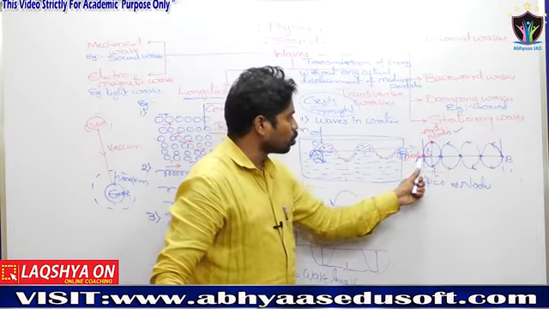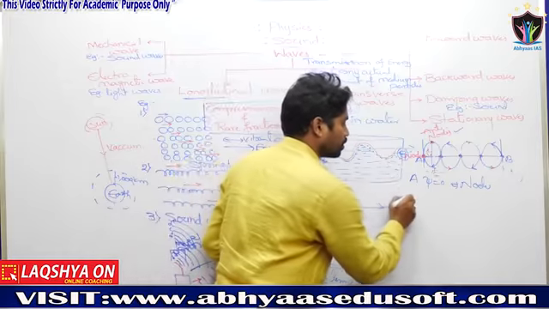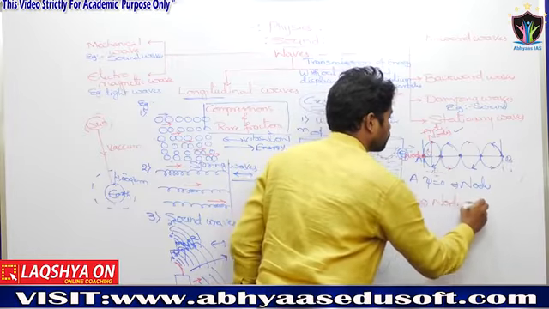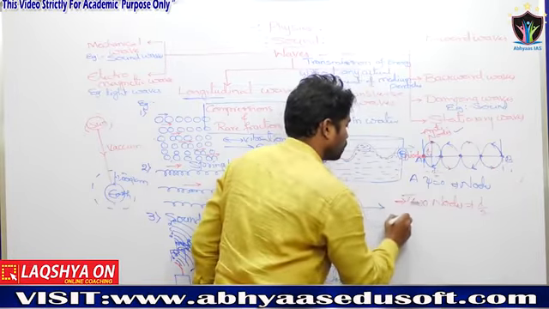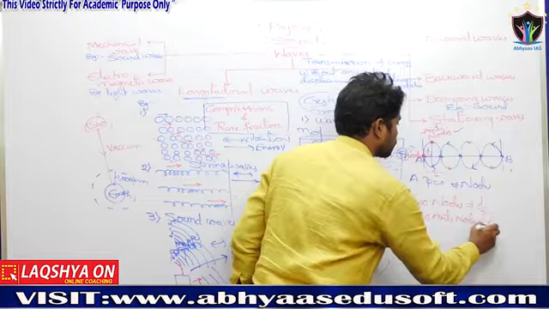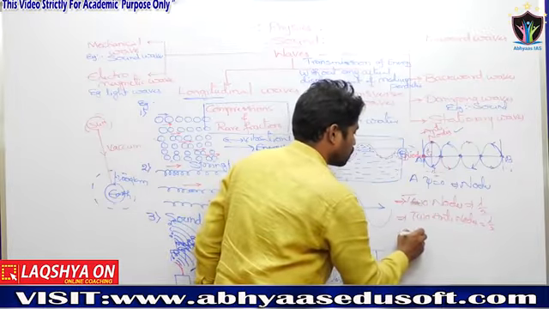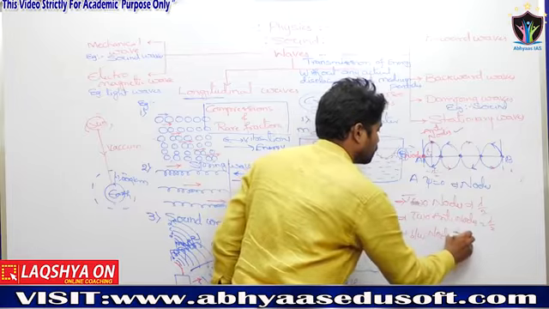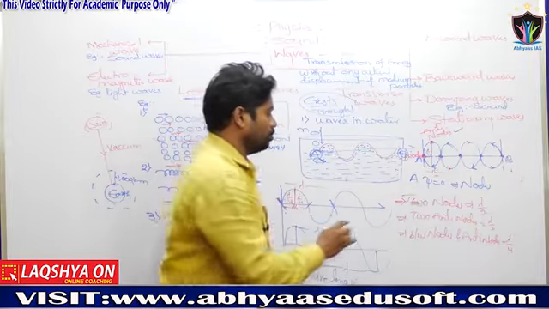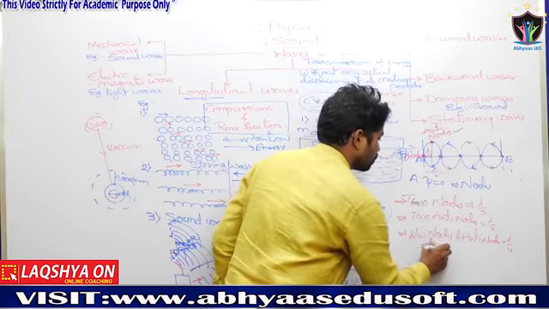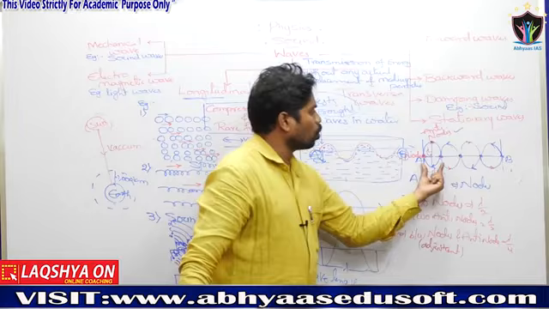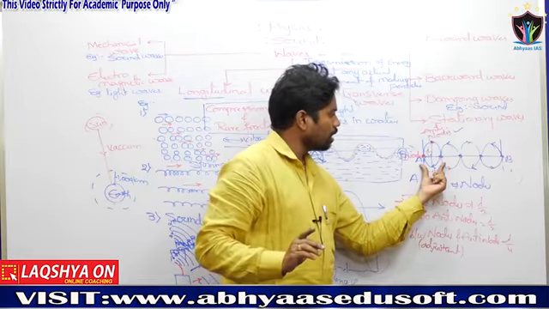The distance between two antinodes is lambda by 2.